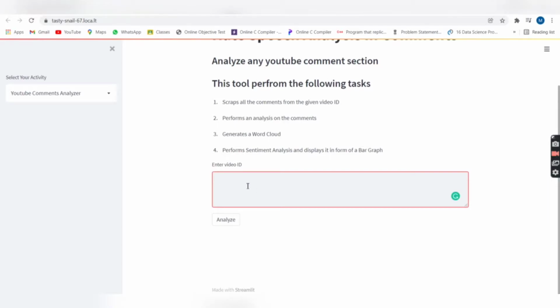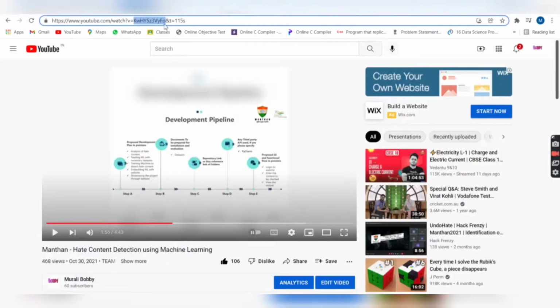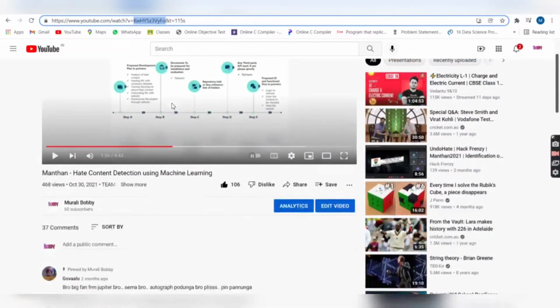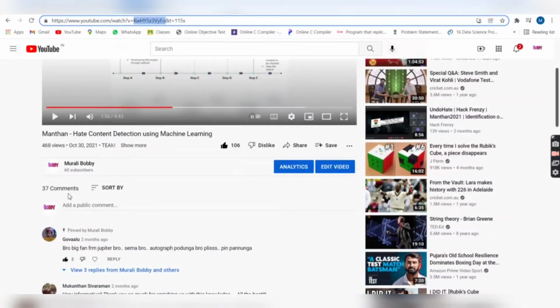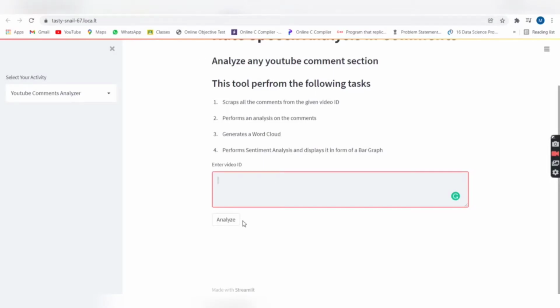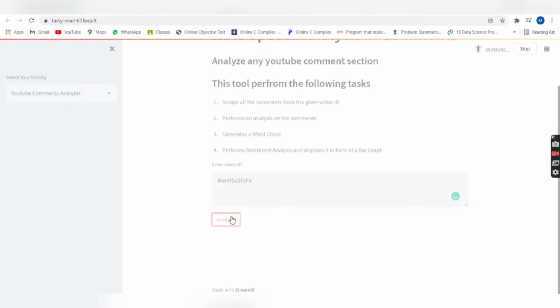The video ID is nothing but the thing which is present here. This is the video ID. You just have to copy it and paste it there. This is the video ID of my video, and it has 37 comments. So let us see how it works. You copy it, paste it here and click analyze. Once you click analyze, the analysis process starts.